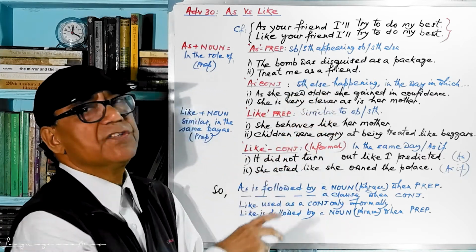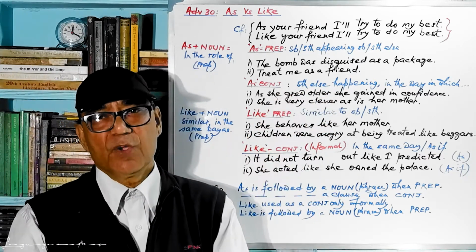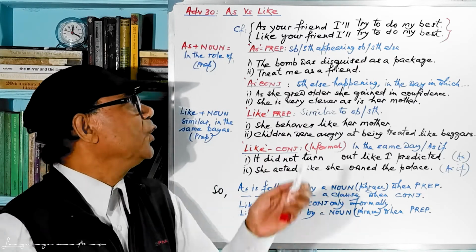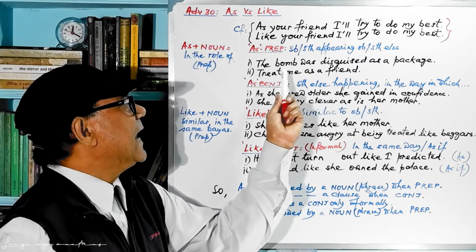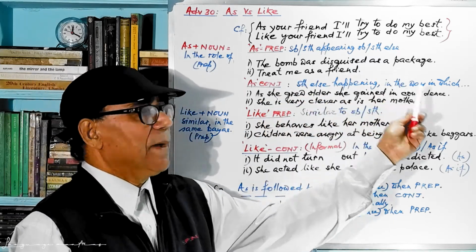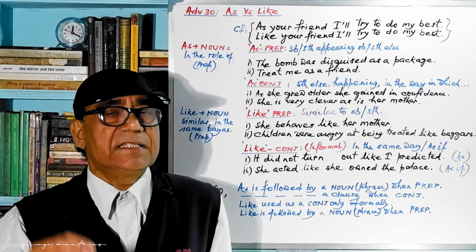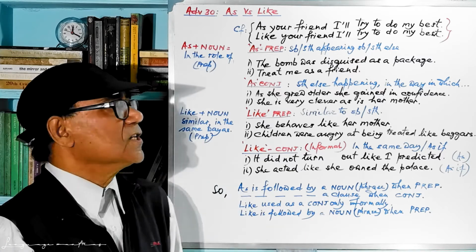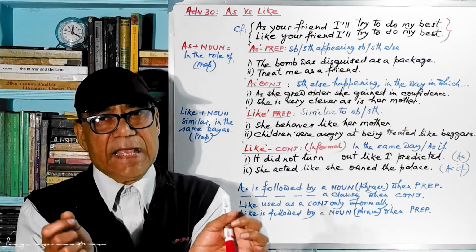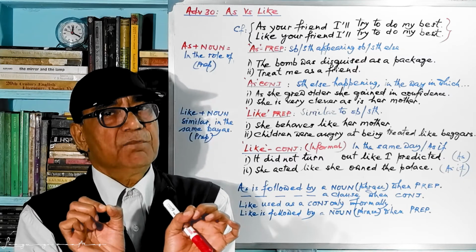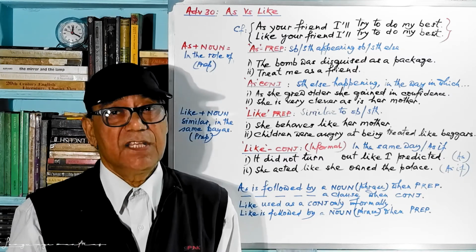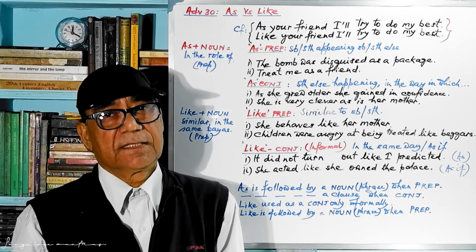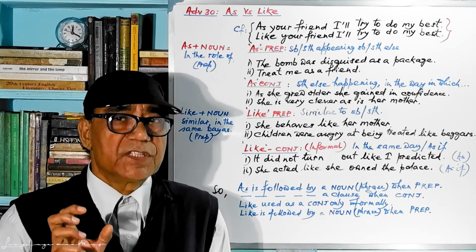So you see the difference. If you use "like," then the meaning will be entirely different. He is not at all his friend. So: treat me as a friend, and the bomb was disguised as a package. The use of "as" is prepositional, and in both sentences, this preposition establishes a kind of relationship between two nouns. And there is no similarity. But when you use "like," there must be some kind of similarity.